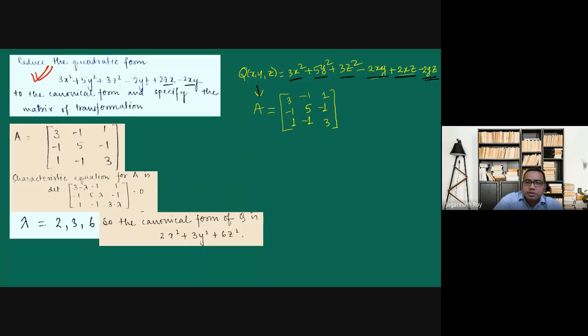So the coefficient matrix will be A11 will be 3, A22 will be 5, and A33 will be 3. Then this part will be the half of minus 2.